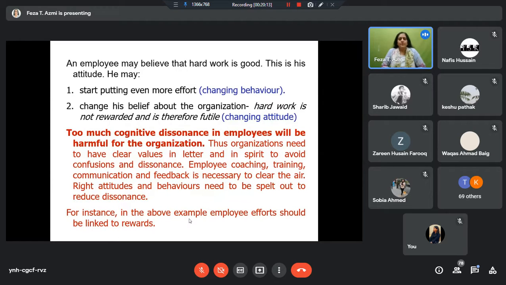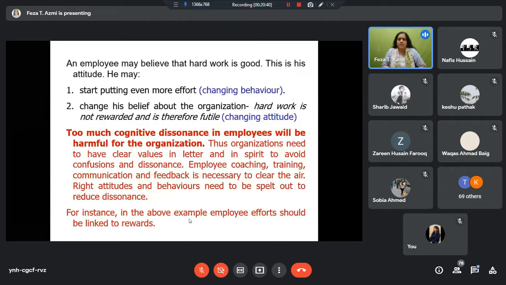So, for example, an employee may believe that hard work is good. That is his attitude. What will that employee do? He may actually work hard, he may start putting in more effort, so he will change his behavior. Or sometimes he may feel that, I'm working hard and still I'm not getting rewarded, and look at others, they are not working hard and yet they are happy and fine.